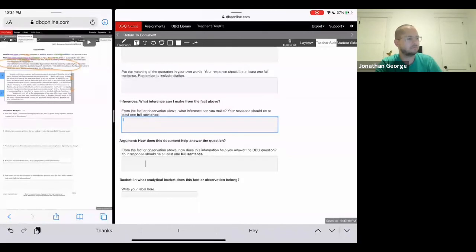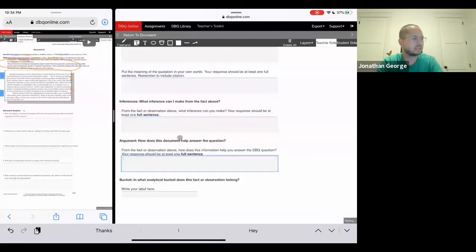And then here, how does this document help us answer the question? From the fact or observation above, how does this information help you answer the DBQ question? Again, Latin American independence. Why did the Creoles lead the fight? Of all the groups in that social class pyramid, why did the Creoles?